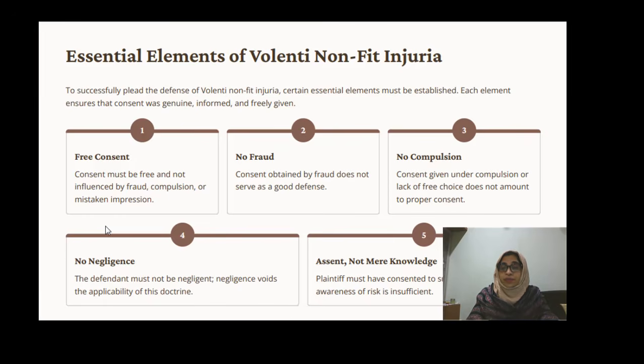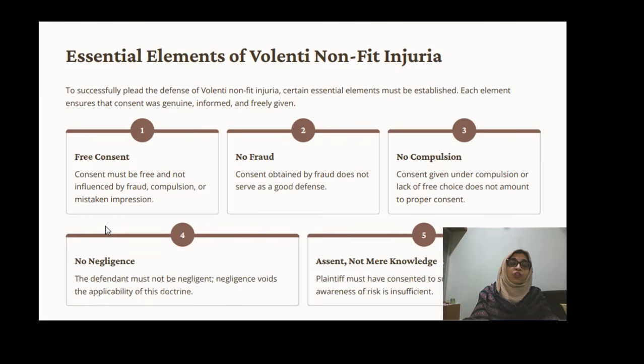A person has given the consent expressly, filled all the forms and documents, but negligence happened by the doctors or the hospital management. Then this defense will not apply. Definitely that management or the doctors will be held liable. Volenti non fit injuria is not applicable to this management because negligence happened.